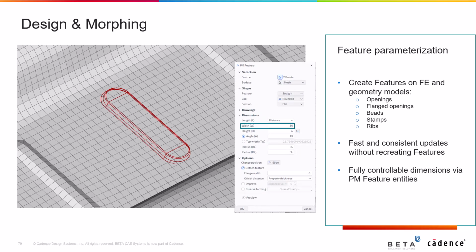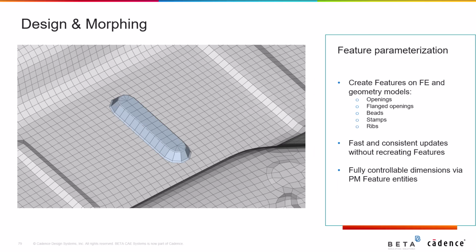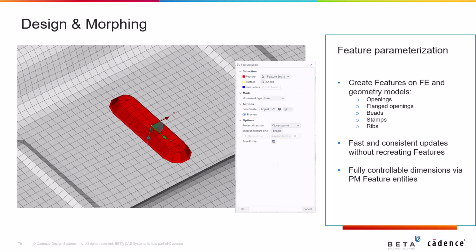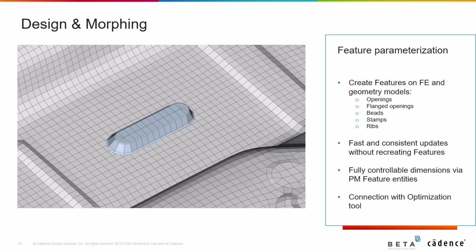Moreover, fully controllable dimensions are provided through the creation of a PM feature entity, significantly improving workflow flexibility and reducing manual rework. Last but not least, PM feature entities can be connected to the optimization tool, allowing them to be used in optimization and DOE studies.